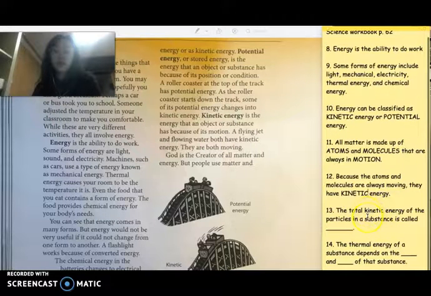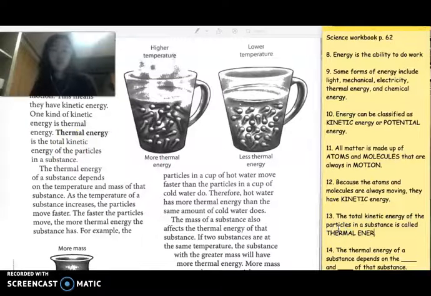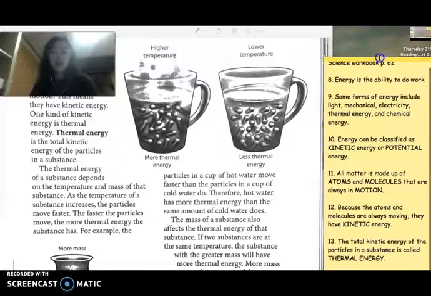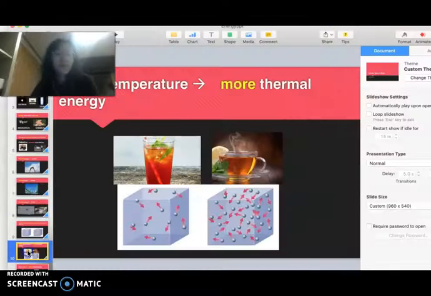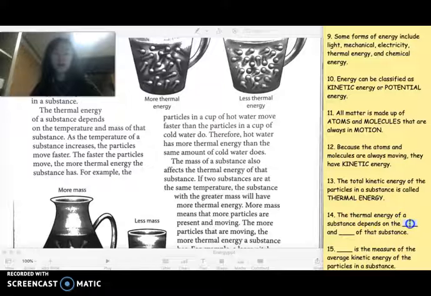13, the total kinetic energy of the particles in a substance is called, going back to page 87, it says thermal energy is the total kinetic energy of the particles in a substance. Okay, I'm going to shrink this a little bit. All right. 14, the thermal energy of a substance depends on the blank and blank of that substance. So we talked about this on Tuesday. The thermal energy depends on the temperature and the mass, right? The hotter it is and the more mass it has, the more thermal energy it has.